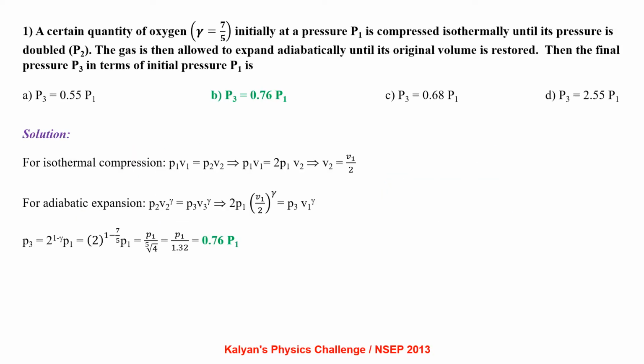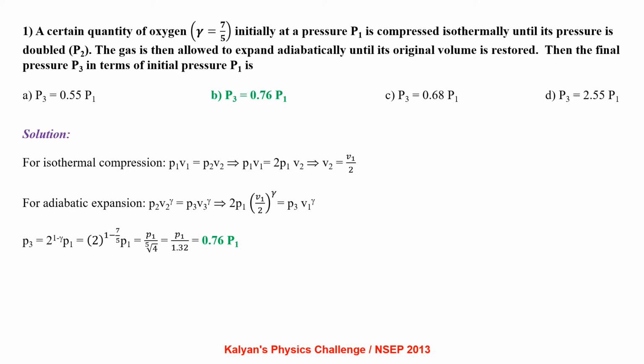A certain quantity of oxygen, gamma equal to 7 by 5, initially at a pressure P1 is compressed isothermally until its pressure is doubled to P2. The gas is then allowed to expand adiabatically until its original volume is restored. Then the final pressure P3 in terms of the initial pressure P1 is.